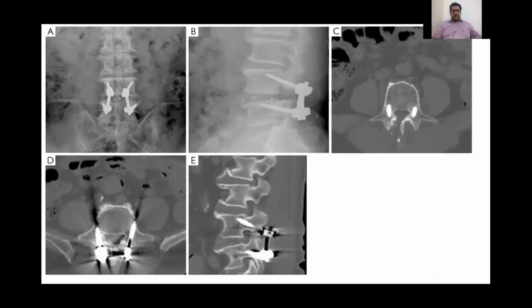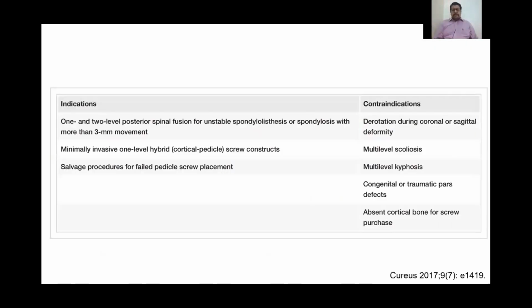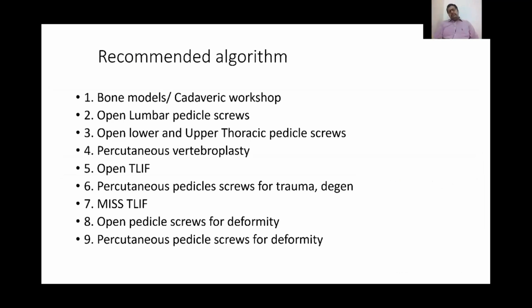The main advantage is that you don't need to do dissection too laterally, especially in obese patients and big patients. You can just do your central midline exposure, and you will have your entry points identified there itself. So this method is obviously contraindicated for patients who have Pars defect or significant deformity.